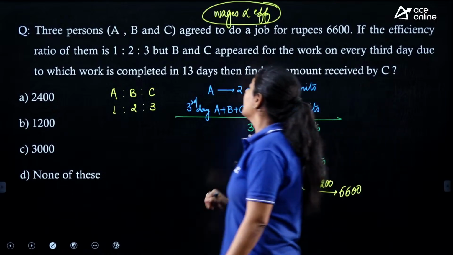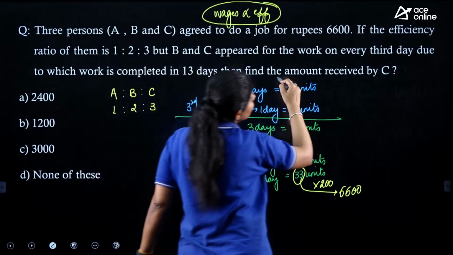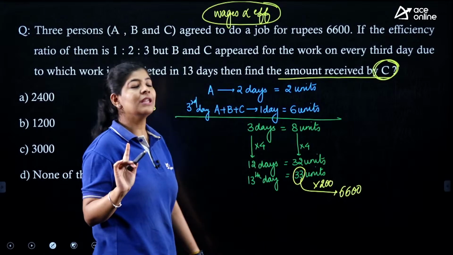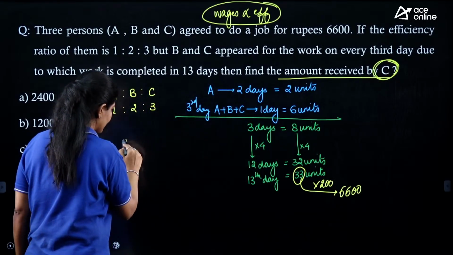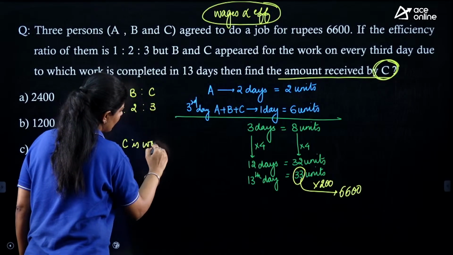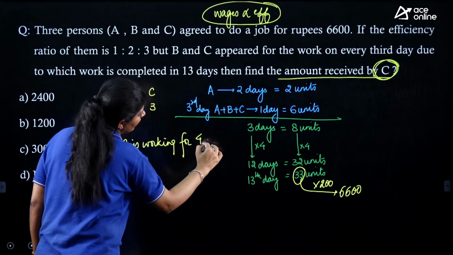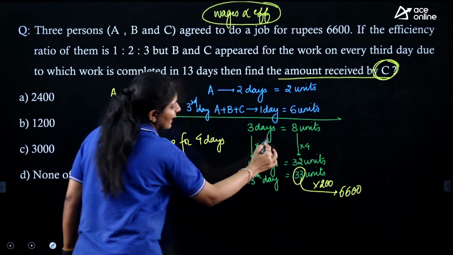But here we need to find out how much amount is received by C. If you notice, C is working for only 4 days in this cycle, right?